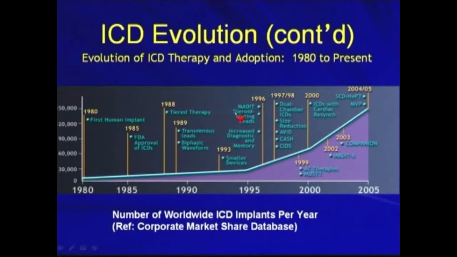ICD is very important in secondary prevention for patients with sudden cardiac arrest or VT. And with more modern trials, for example the SCD-HeFT trial, it also shows that primary prevention of sudden cardiac death by ICD is also very effective. So the number of ICDs actually increased more and more.